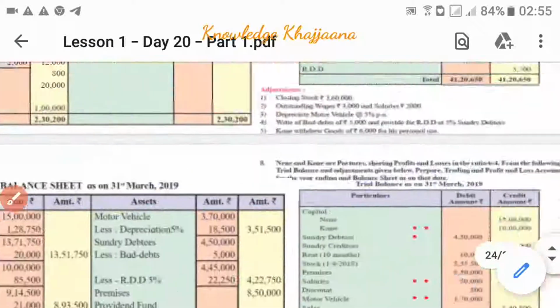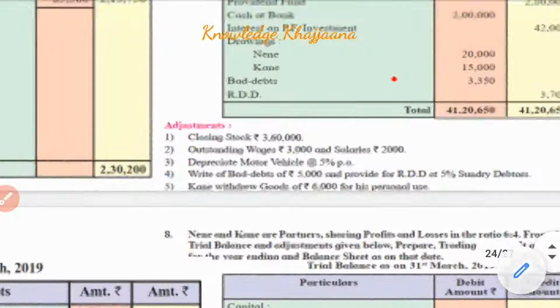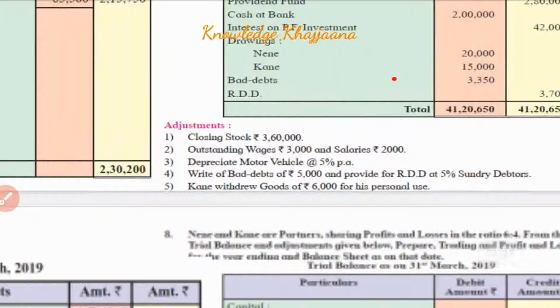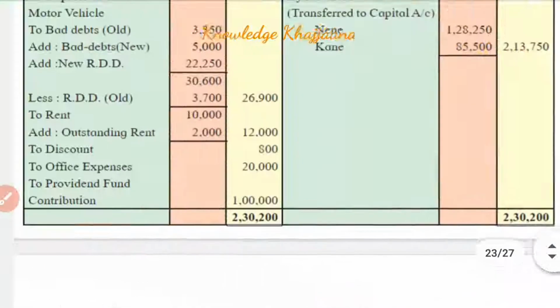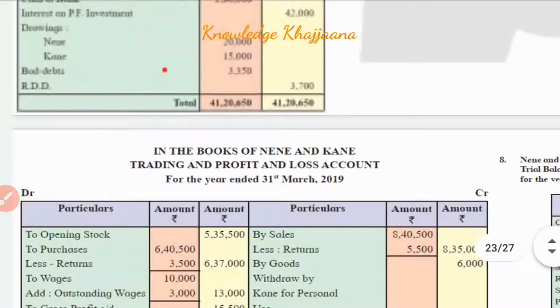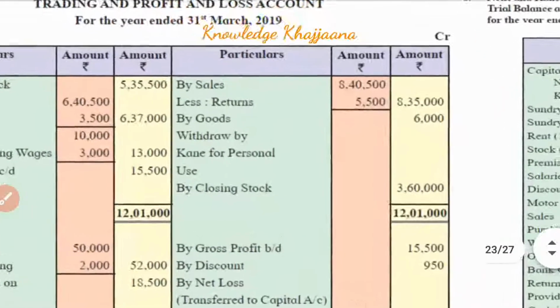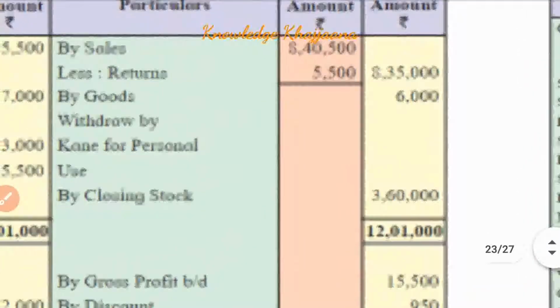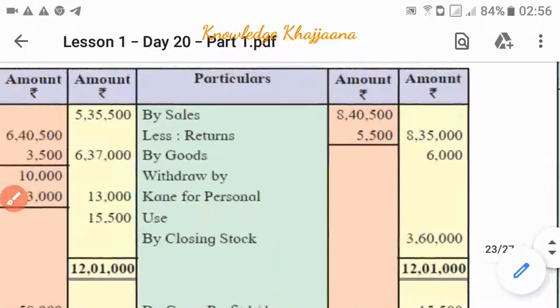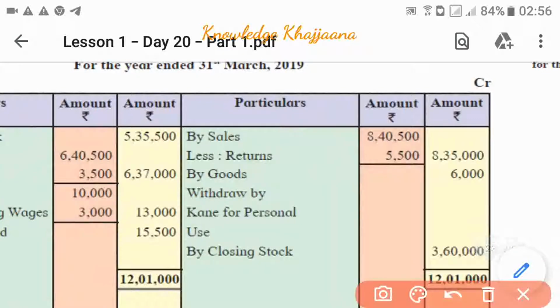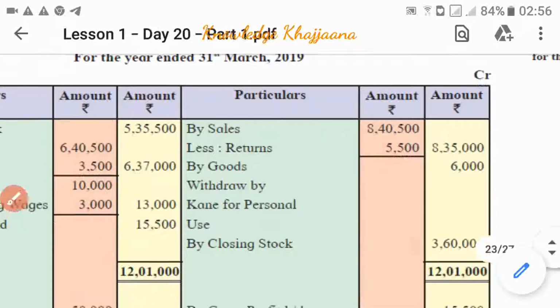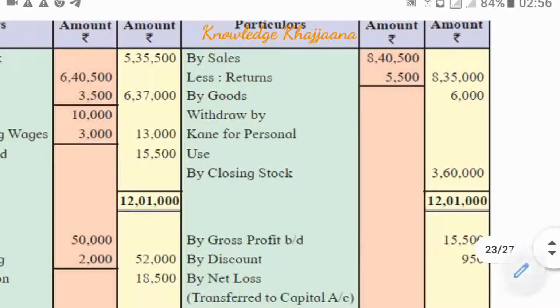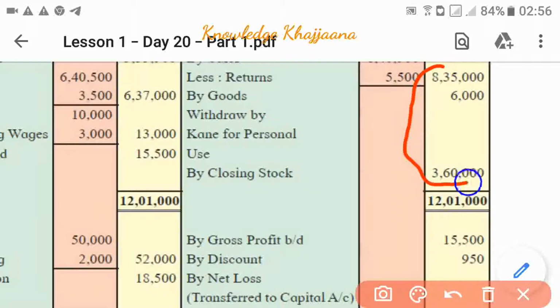Now, with this, we have completed recording all the items given on the debit and credit side of the trial balance as well as the items given in the adjustments. Now we have to calculate the gross profit. Here are the amounts given on the credit side, and the amounts given on the debit side. If we look at the values, we will come to know the amounts on the credit side are higher. So if we total these three amounts, the total is rupees